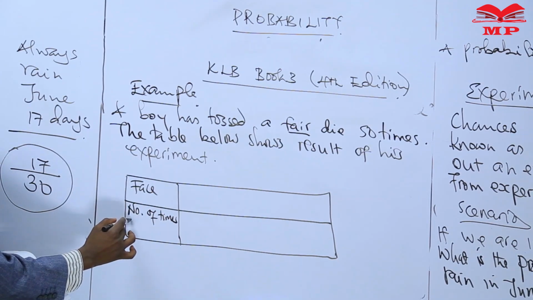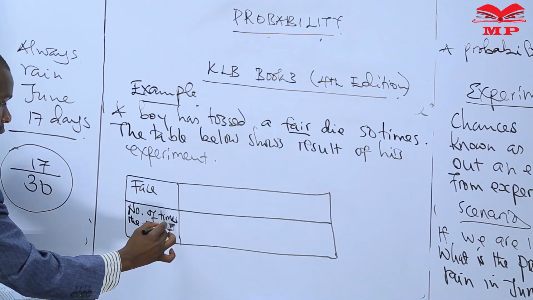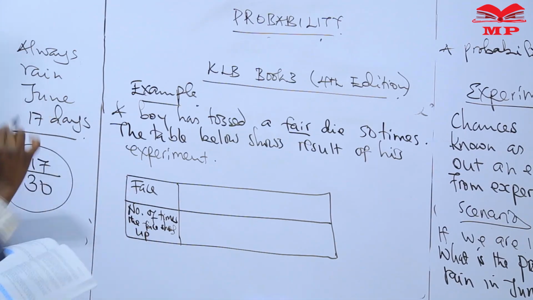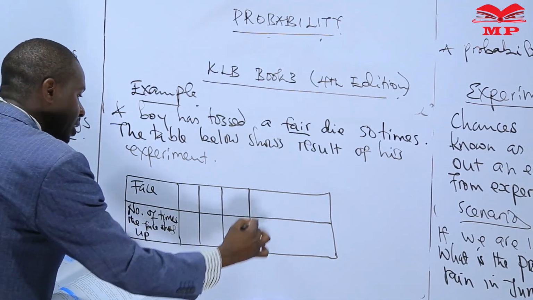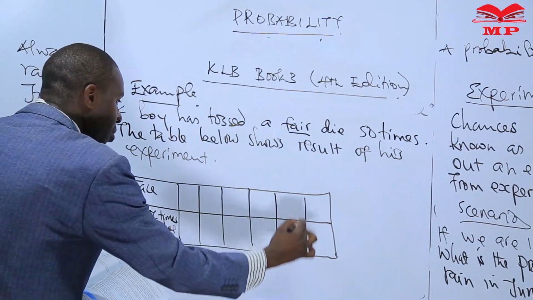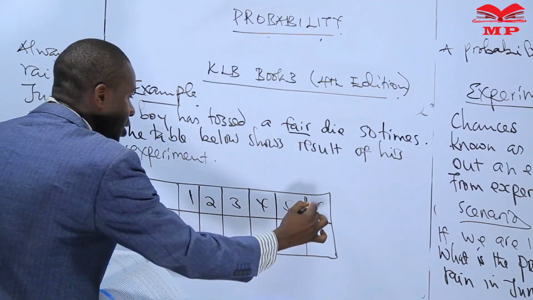Number of times the face shows up. So we all know that a fair die has 6 faces. It is a cuboid, it is a cube. So this is 1, 2, 3, 4, 5, 6.